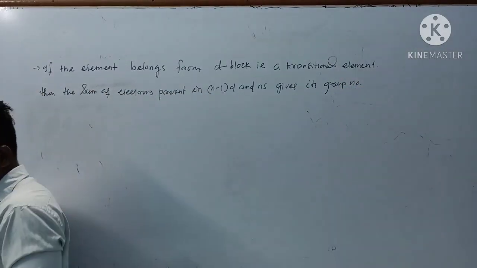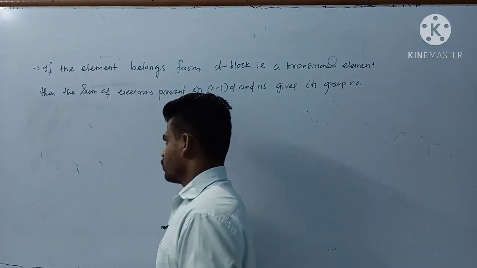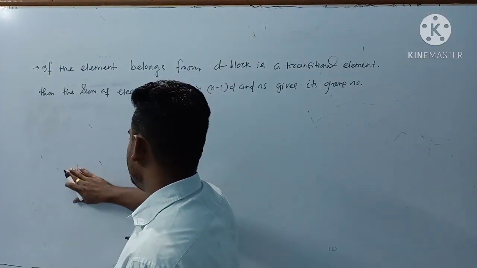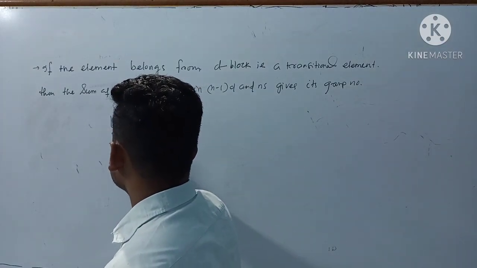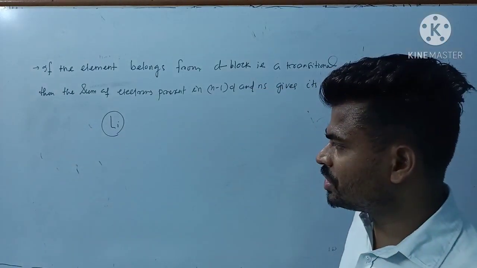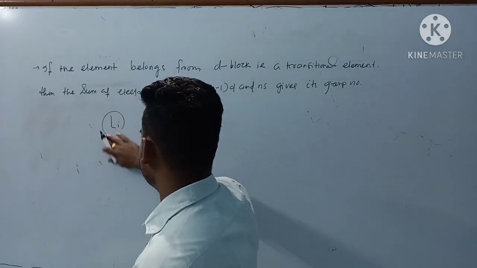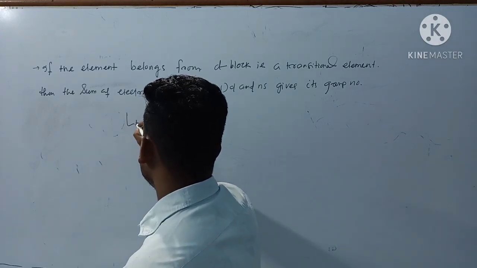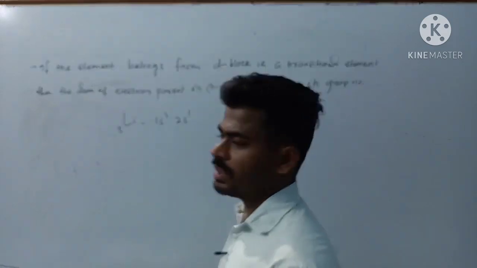For example, suppose I am asking you a question: lithium belongs from which period, which block and which group. So you just write down first its electronic configuration, that will be Li 3, 1s2 2s1. That clear?